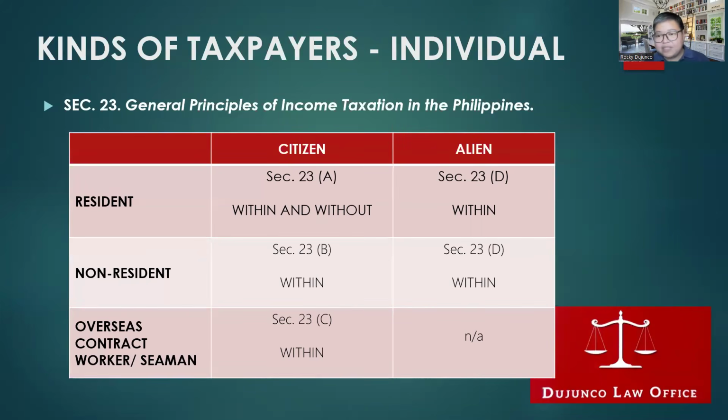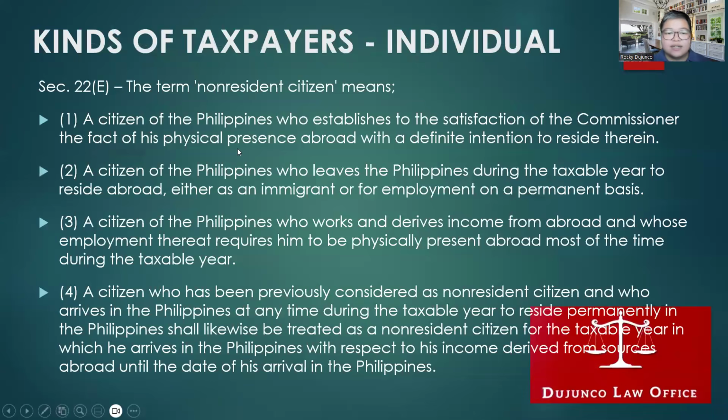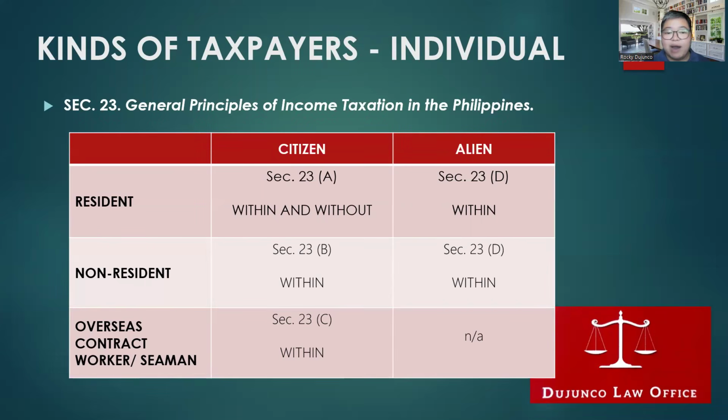So as you can see, please refer to your Caudals. In Section 23A, what does it say? A citizen of the Philippines residing therein is taxable on all income derived from sources within and without. So as you can see, it is in the top left box. So Section 23A, a resident citizen is taxable on income from within and without. All right? Next, 23B, a non-resident citizen is taxable only on income derived from sources within.